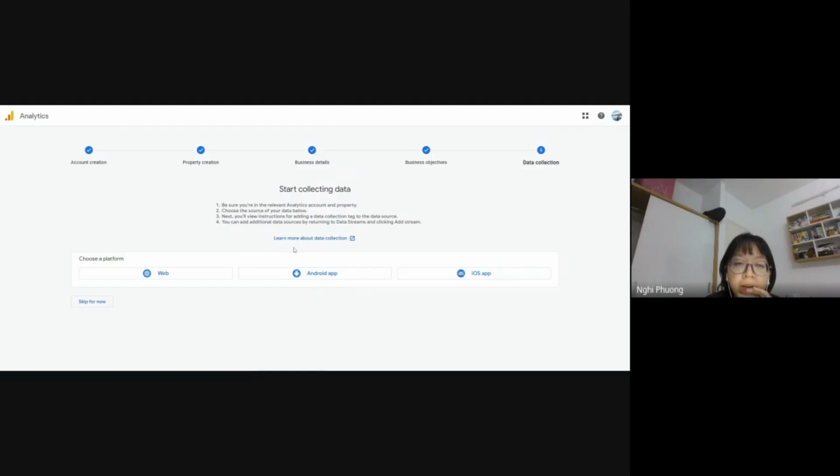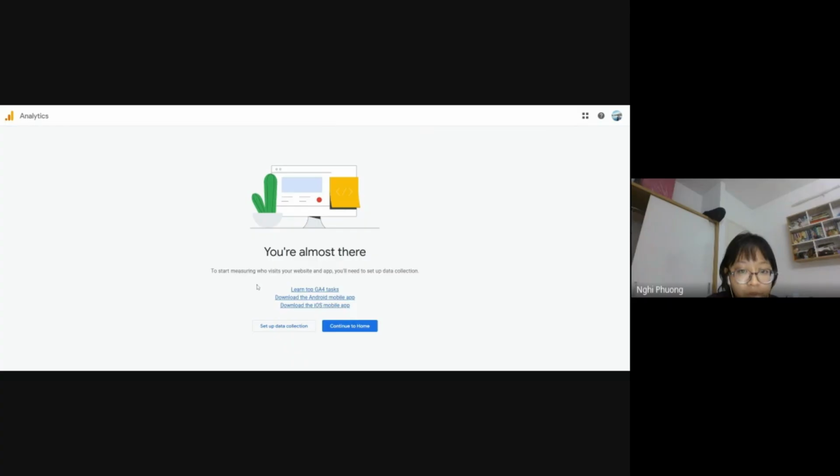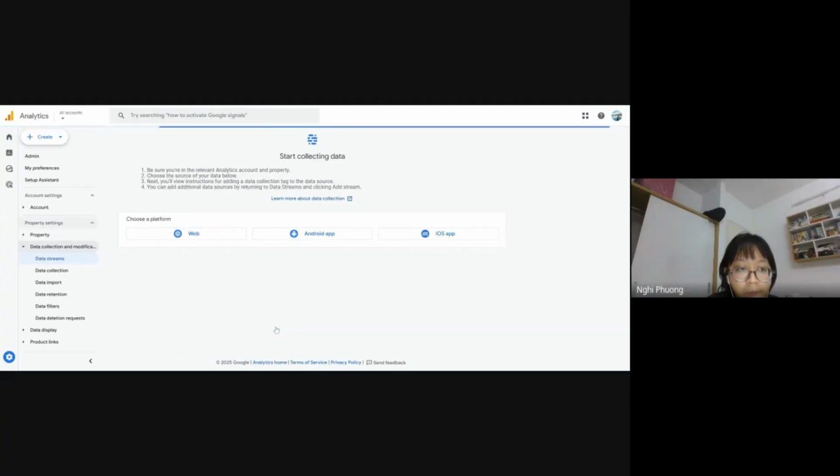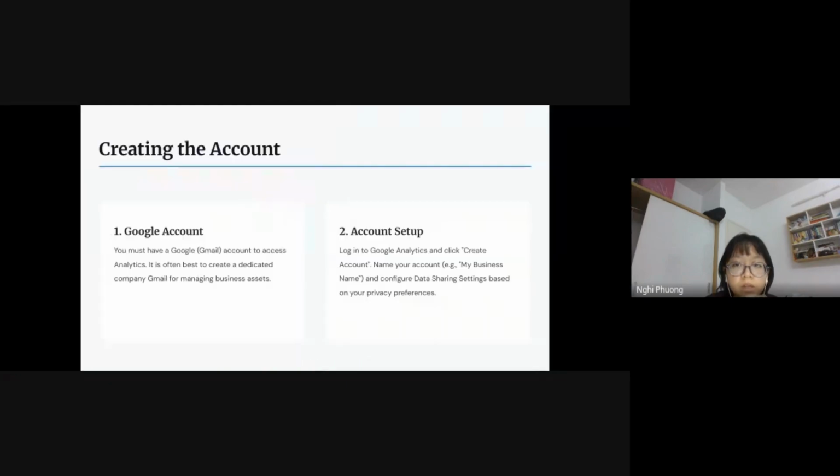So I will have the source of data below. I can choose a platform like maybe web, Android app, or iOS app. And for now, we'll be skipping here. So that is the account setup, and let's get back to more content.